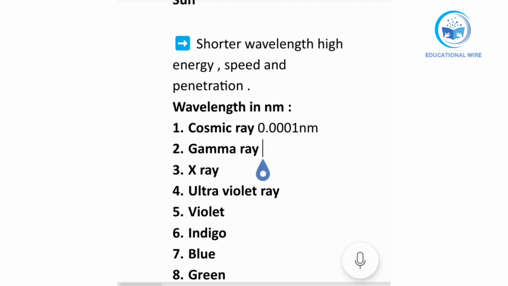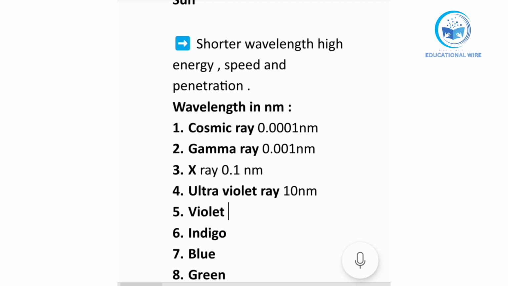Then gamma ray has a greater wavelength than this, that is 0.001 nanometer. After that X-ray is higher, that is 0.1 nanometer. Then ultraviolet ray has 10 nanometer. Now you can see their wavelength is getting higher, and the one with the shorter wavelength is more dangerous.